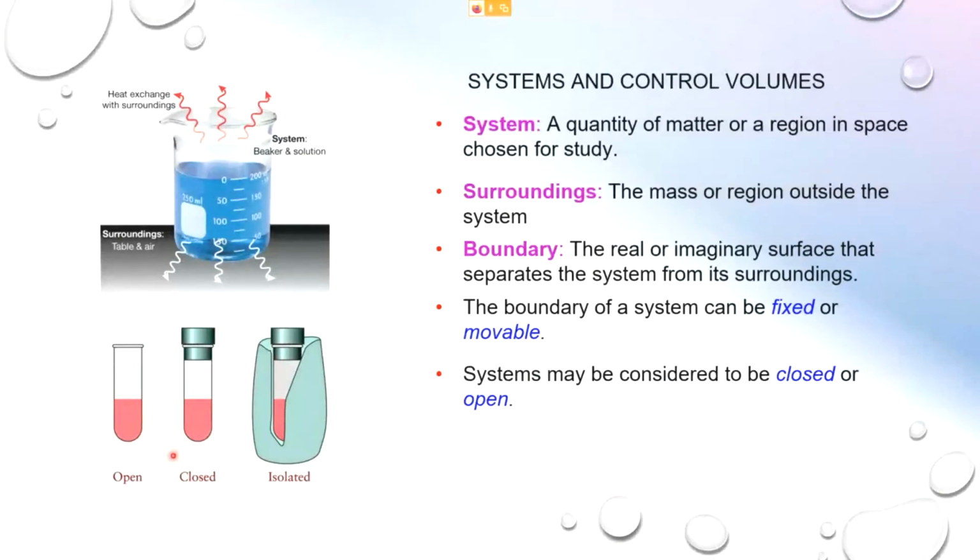This is a closed system, where you can see this part here is closed. And this we call an isolated system. Now, what is the difference between the isolated system, closed system, and open system? When the system is isolated like this, no heat is transferring in or out, crossing the boundary.